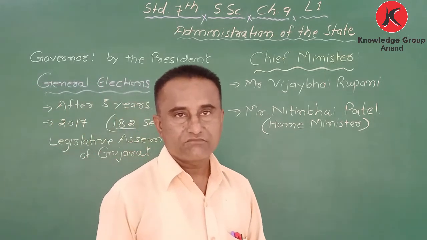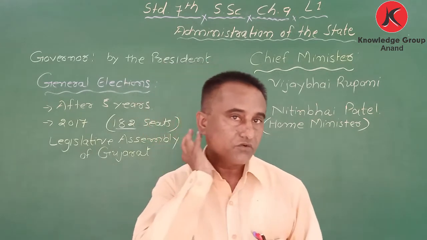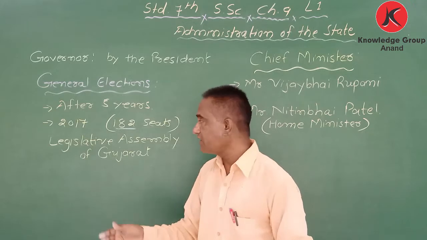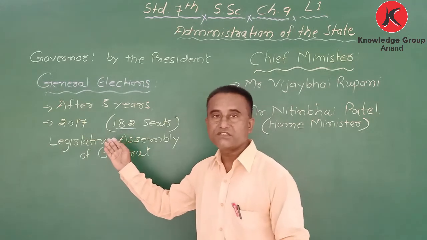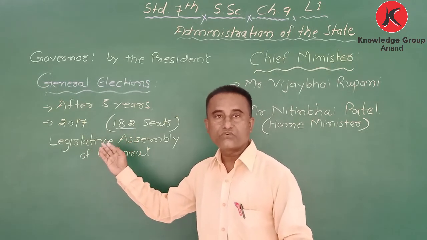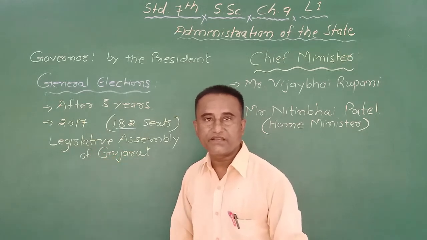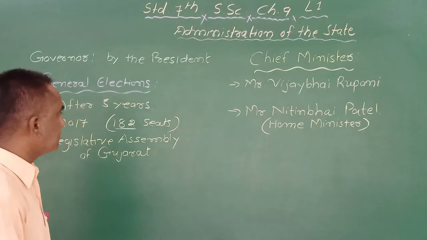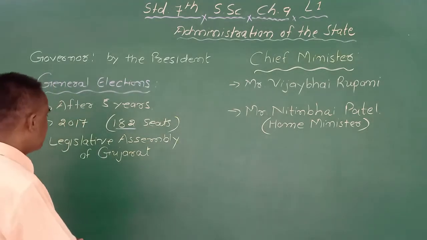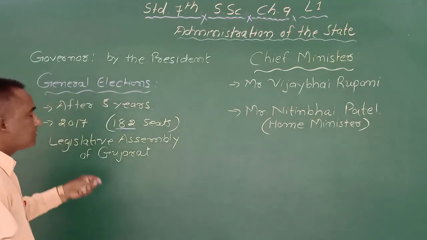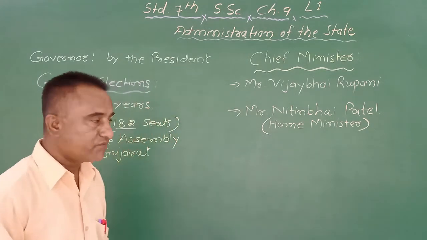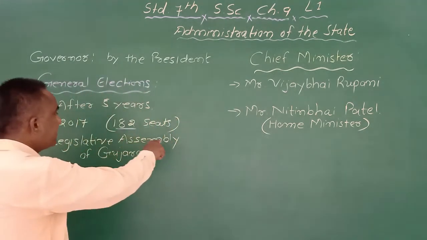So we can say the height of the Statue of Unity and the number of members of the Legislative Assembly of Gujarat are the same, 182. It's a coincidence, not purposely.